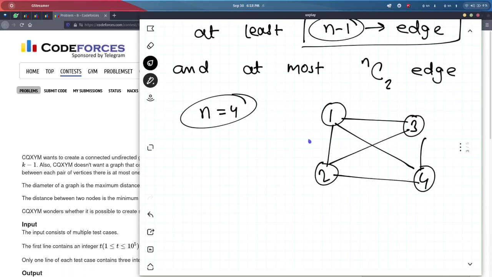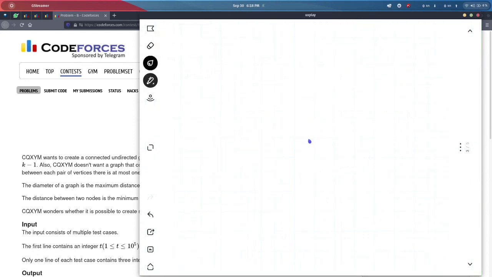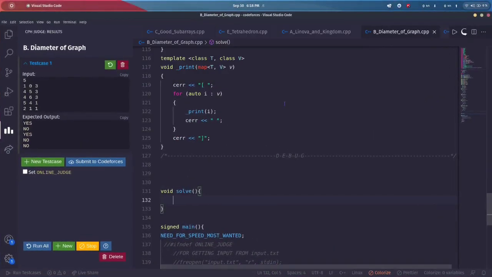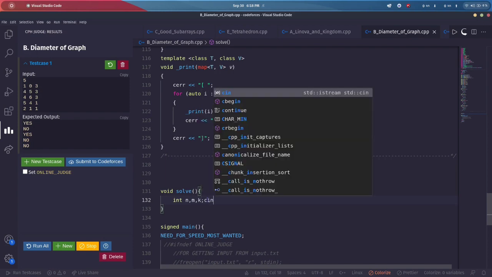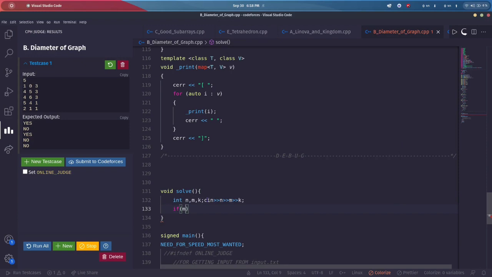So first of all I should clear all the edge cases that I have in the question. So I've been given integers n, m and k. If my m is less than n minus 1, or my m is greater than t, then I will say cout no and return.